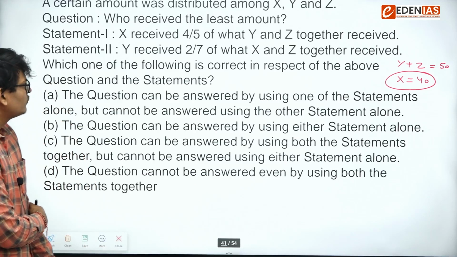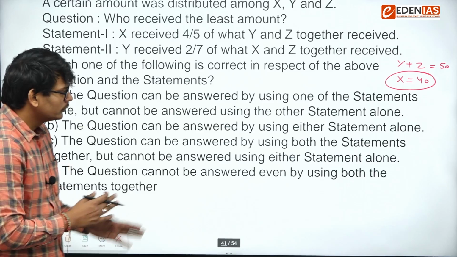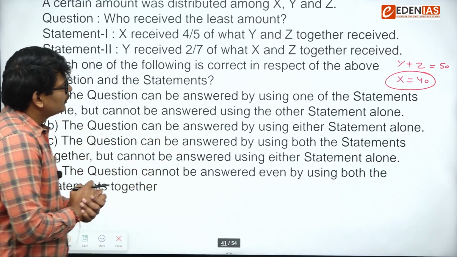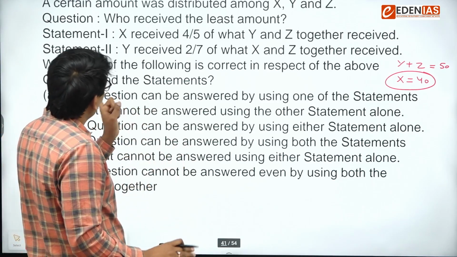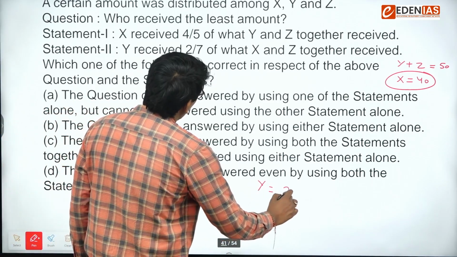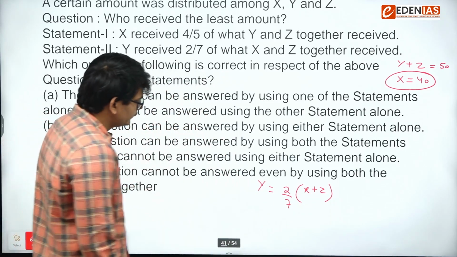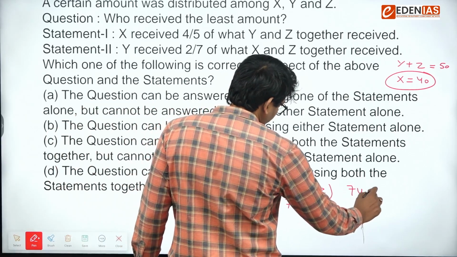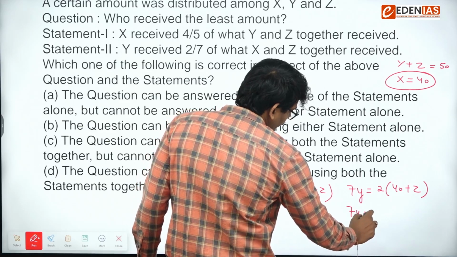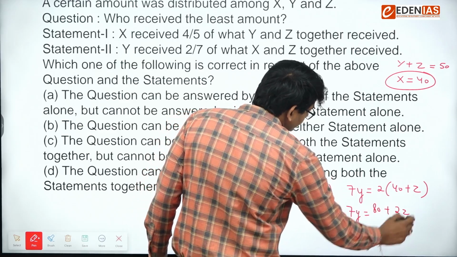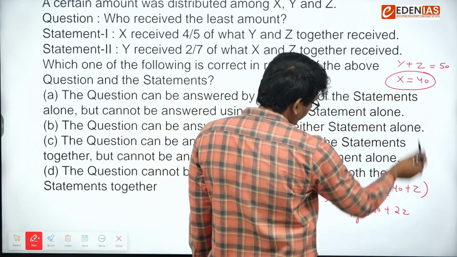Statement 2 says Y received 2 by 7 of what X and Z received. Again, we cannot say from statement 2 alone. Now I'm combining these two statements. From the first statement, I got the value of X and the value of Y plus Z. From statement 2, Y is equal to 2 by 7 of X plus Z. Let's put the value of X. So 7Y is equal to 2 into 40 plus Z, so 7y is equal to 80 plus 2z, right?